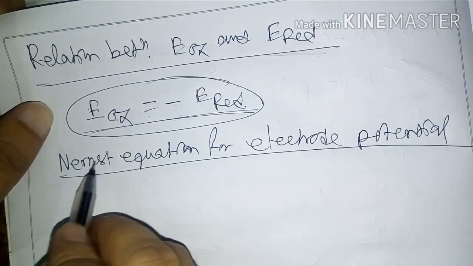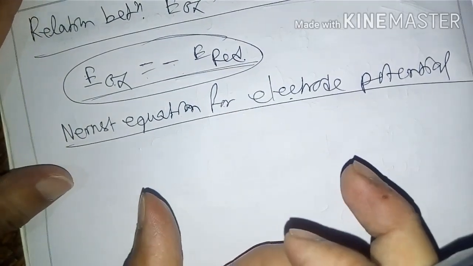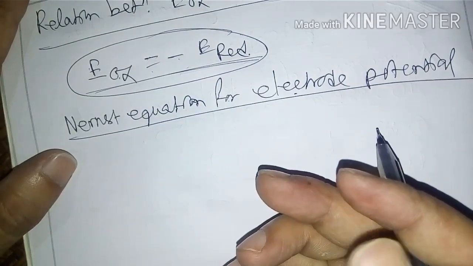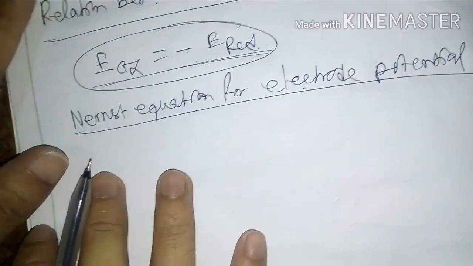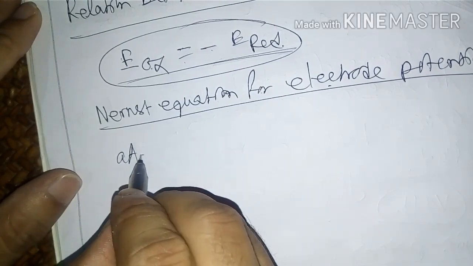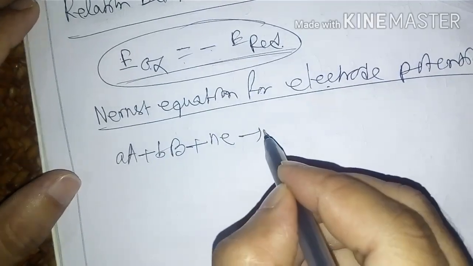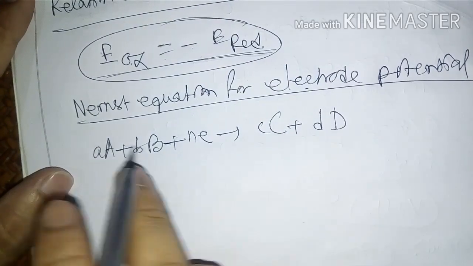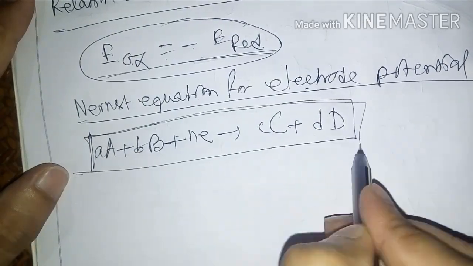Okay, electrode potential. Nernst equation for electrode potential. The Nernst equation of electrode potential is for only reduction reaction. According to the Nernst equation, electrode potential is developed due to the reduction reaction. Suppose this is a moles of A plus b moles of B plus n electrons to form c moles of C plus d moles of D. This is one type of reduction reaction.